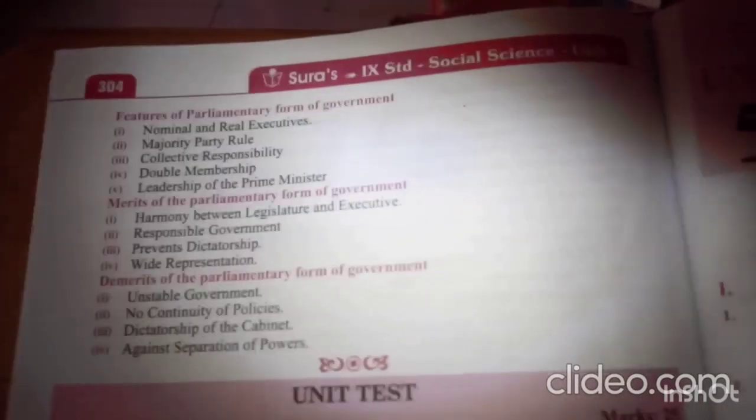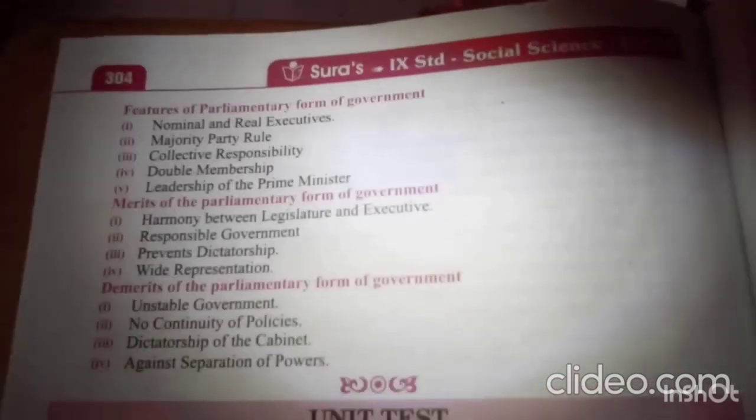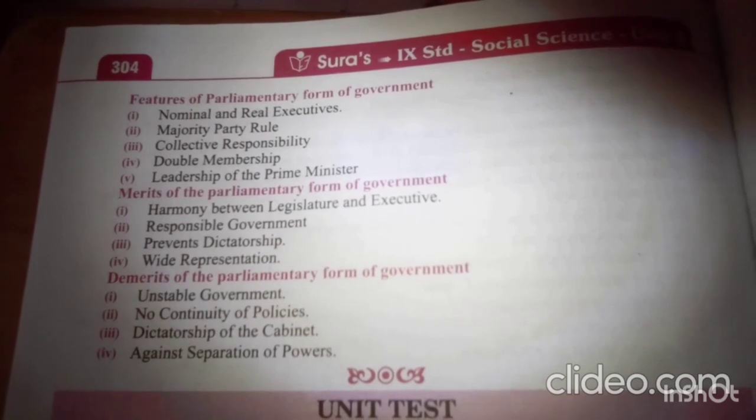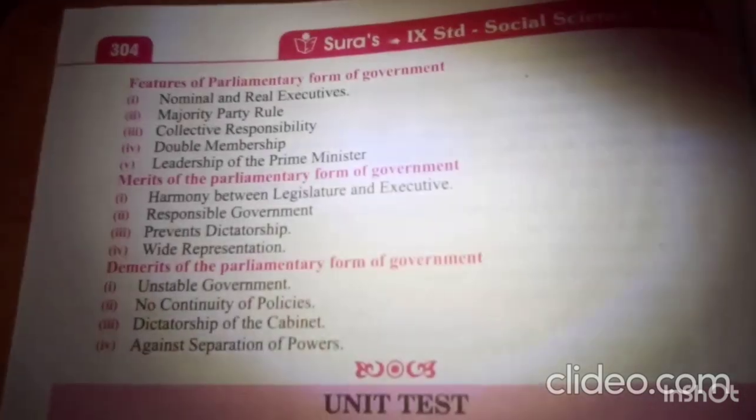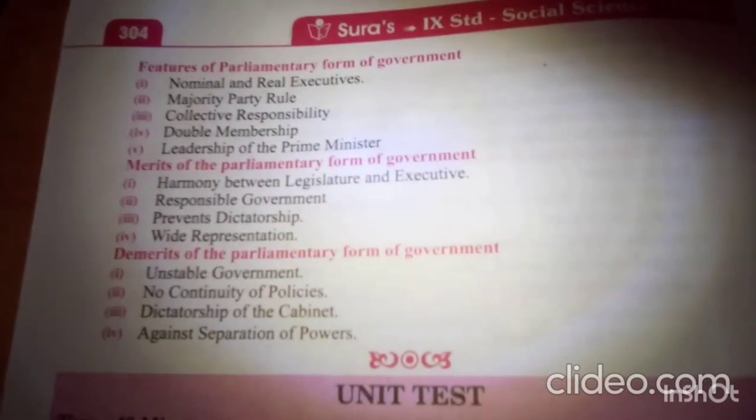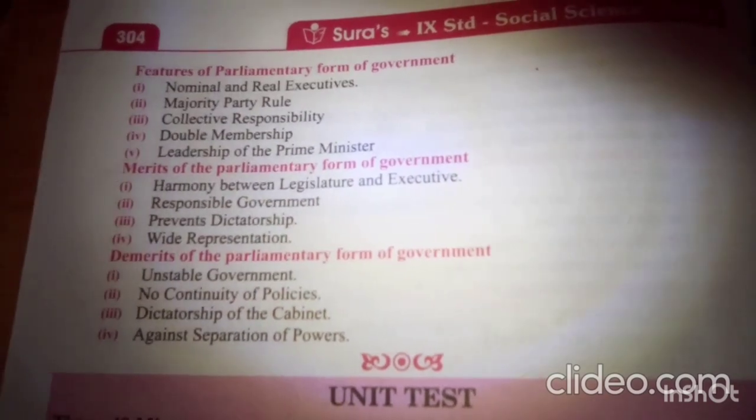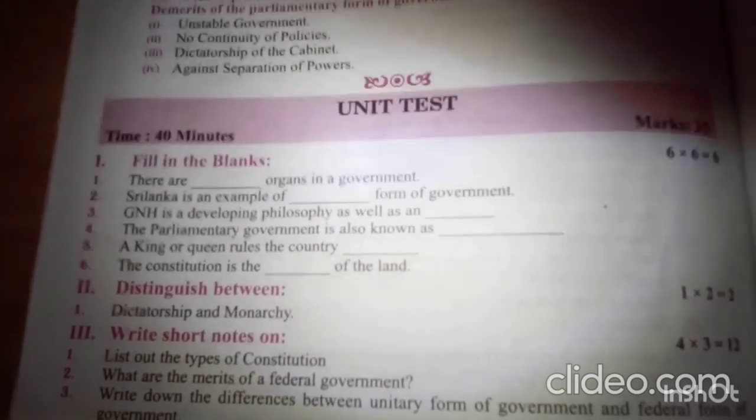Features of parliamentary form of government: nominal and real executives, majority party rule, collective responsibility, double membership, leadership of the Prime Minister. Merits of the parliamentary form of government: harmony between legislature and executive, responsible government, prevents dictatorship, provides representation. Demerits: unstable government, no continuity of policies, dictatorship of the cabinet, against separation of powers.